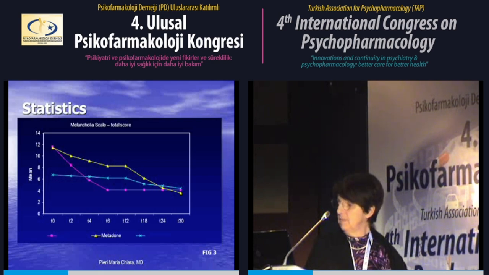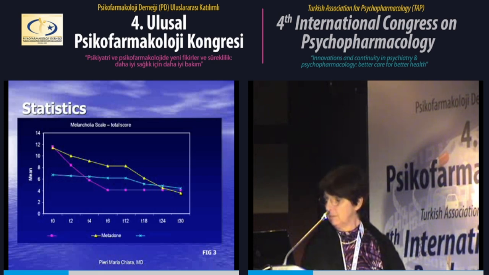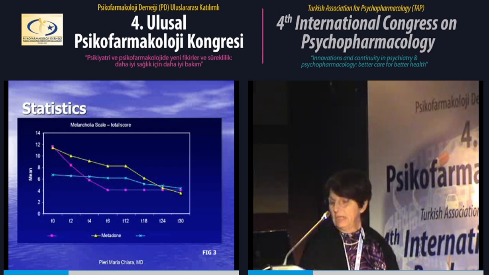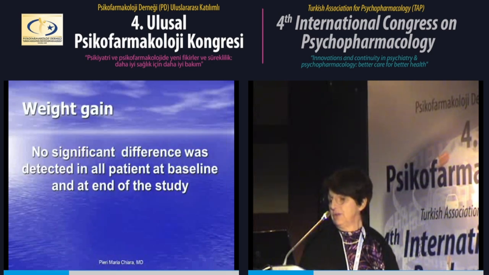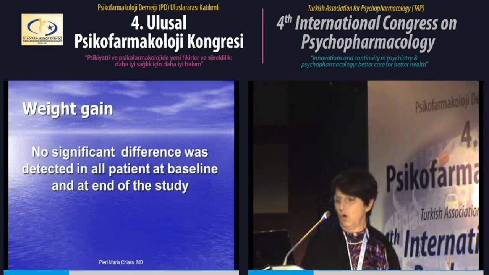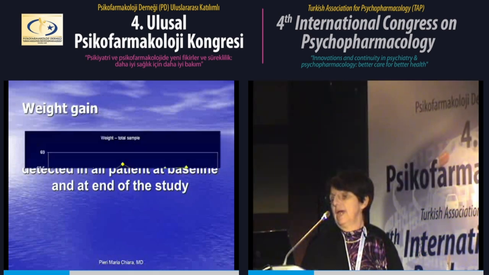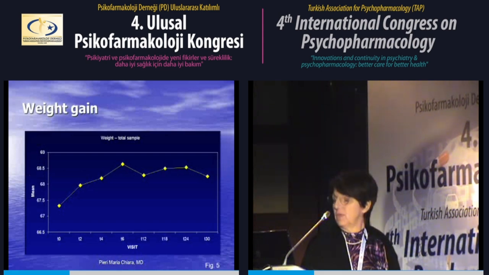Even olanzapine and methadone can achieve better results more quickly and maintain them for a long period. You can see in this slide the comparison from the first group in purple with the other subgroups. You can see the important decrease in the first period, and then a slow stabilization of the score of the melancholy scale, and the same for the mania scale.